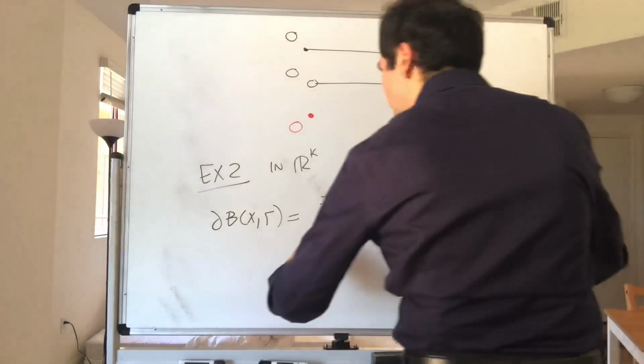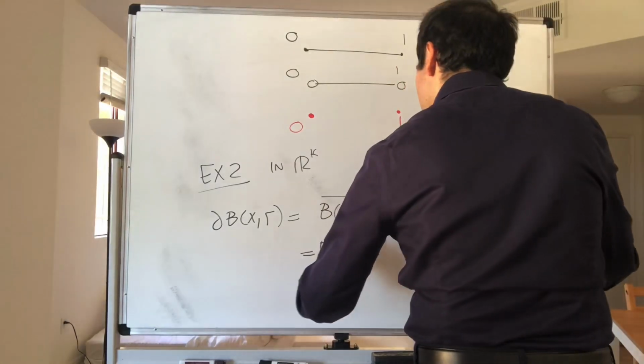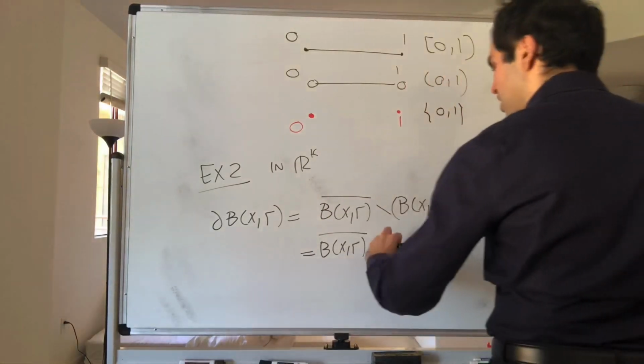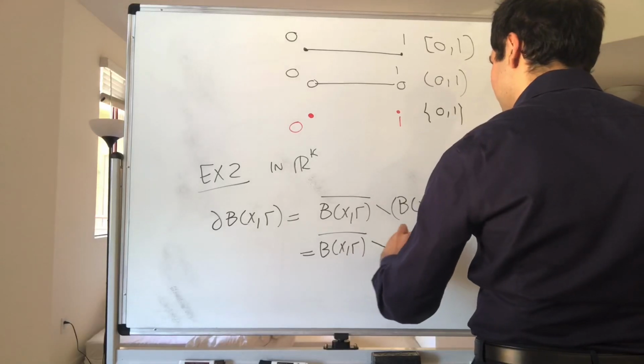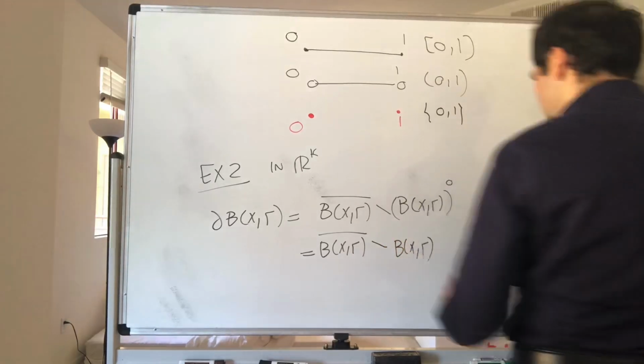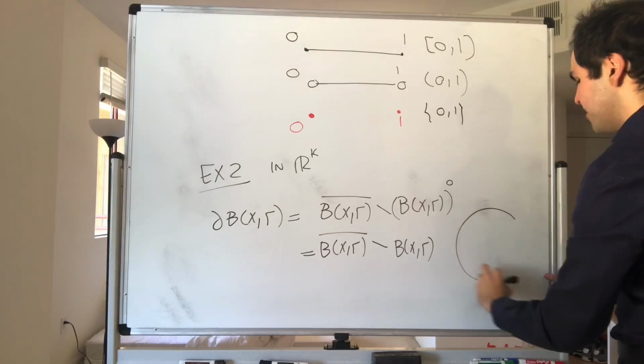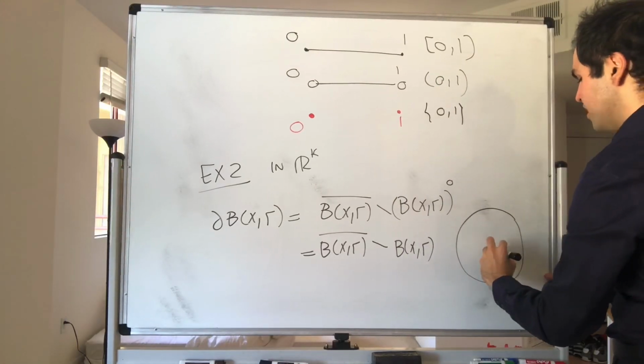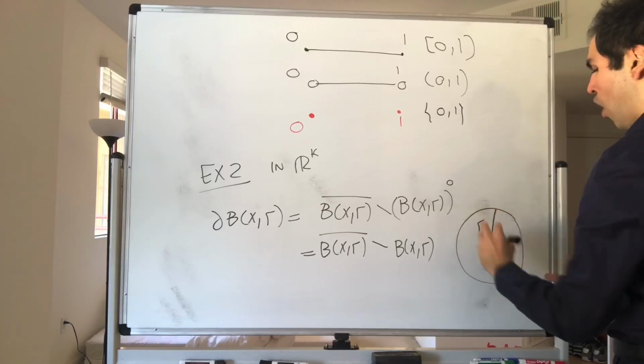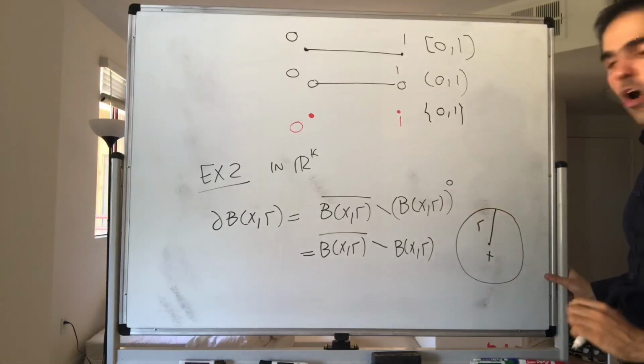But the open ball is open, so that's just the closure of B(x, r) minus B(x, r). And again, what is the closure of B(x, r)? That is the set of all points which are a distance at most r, but maybe equal to r, away.